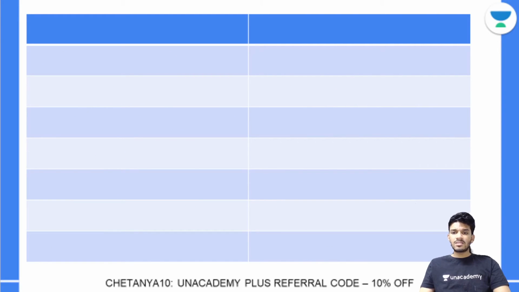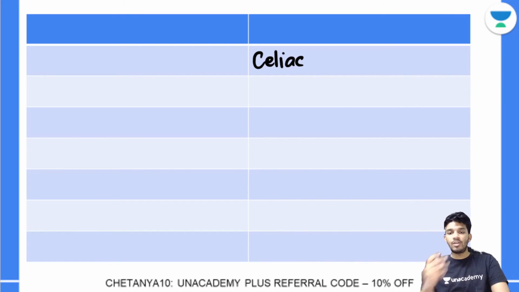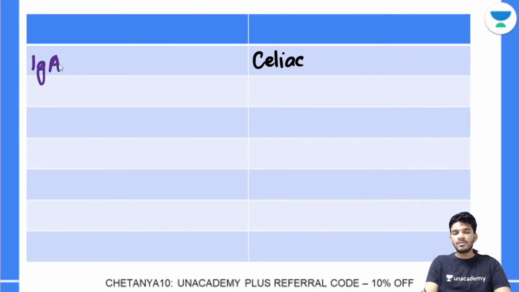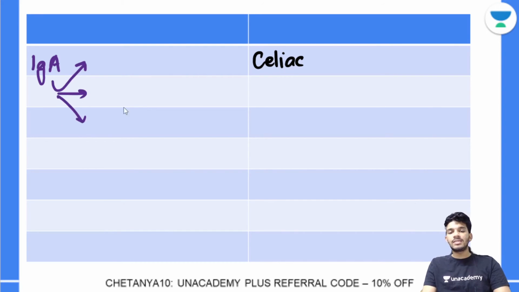Now some less important disorders maybe, or those disorders that you will also read about in your second year. Celiac disease is a very common disorder, so you should know these antibodies. Very commonly done is anti-tissue transglutaminase. Mainly the antibodies here are of IgA type, and IgA is responsible for mucosal immunity. Celiac disorder affects the intestines. There are two or three IgA antibodies involved here, and the most important one you need to remember is anti-tissue transglutaminase.